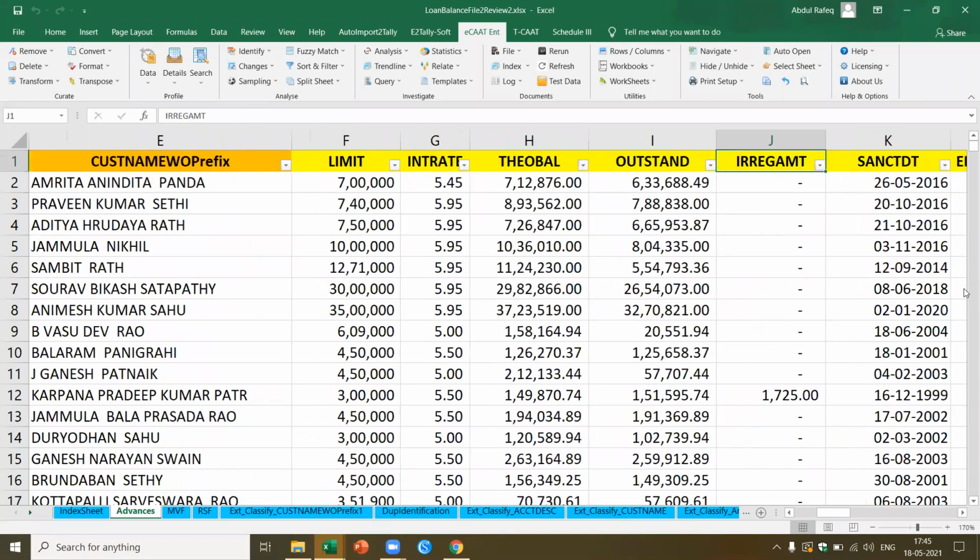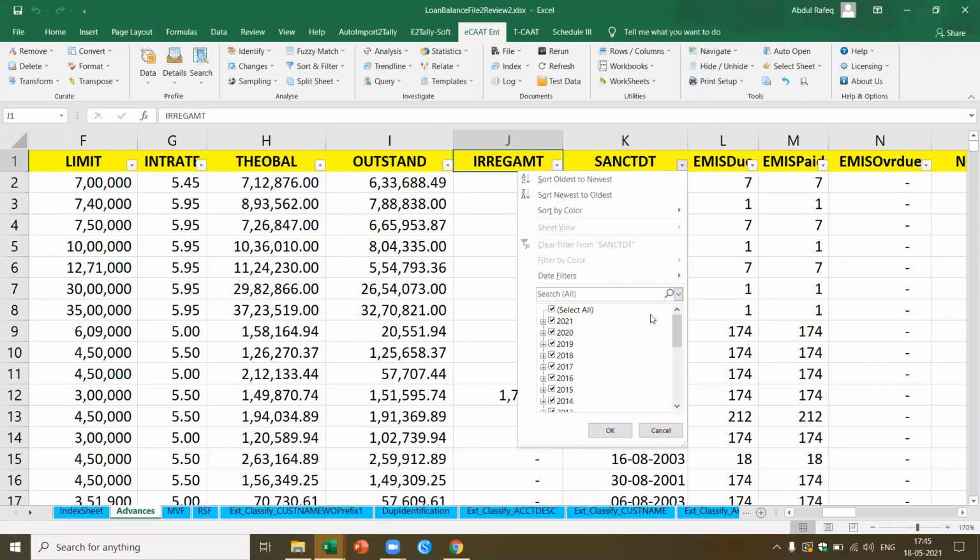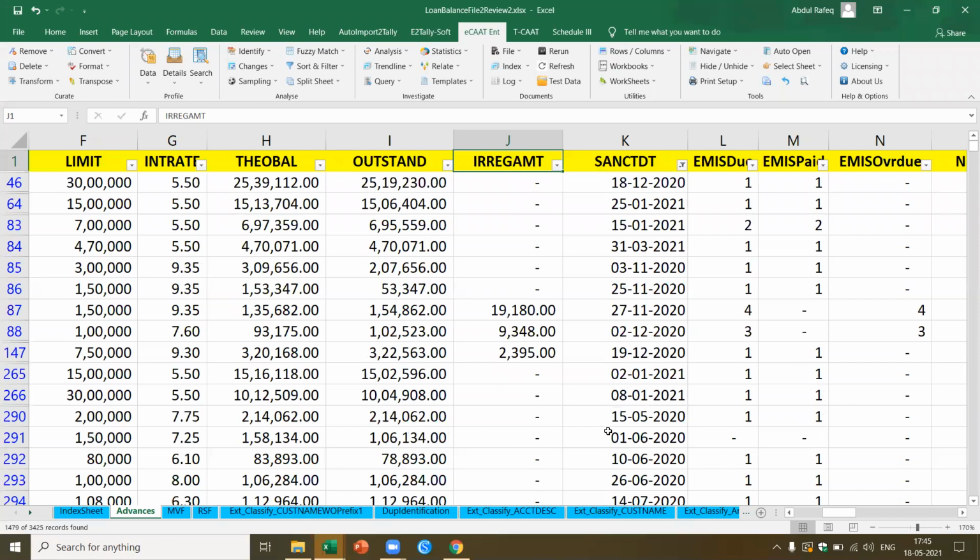So what I'll do is go to the sanction date. In the sanction date, I deselect all and I select 2021. Okay, in 2020, I select this and I'm going to deselect Jan, Feb, and March. So it means I've got loans, which means that totally 1,479 loans have been granted during the year.